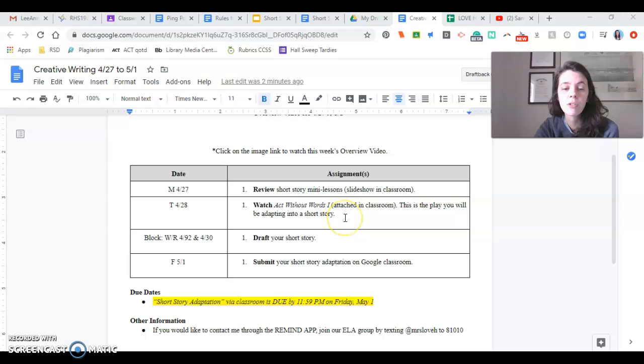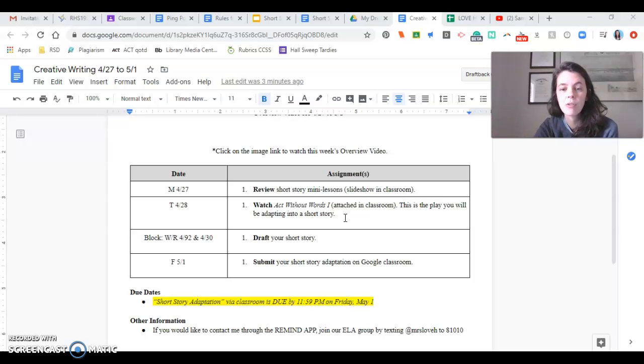And then on Tuesday, you're going to watch Act Without Words. It is a Beckett play, Samuel Beckett. It's kind of eerily familiar probably with this whole quarantine thing going on. This guy is stranded kind of on an island, and he's got all these necessary, really kind of temptations, but they're all just out of his reach.